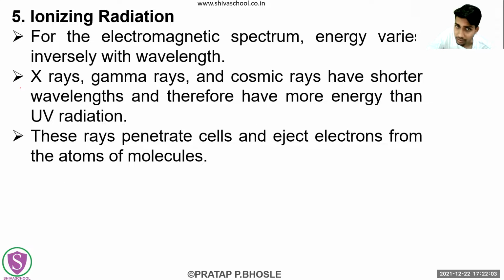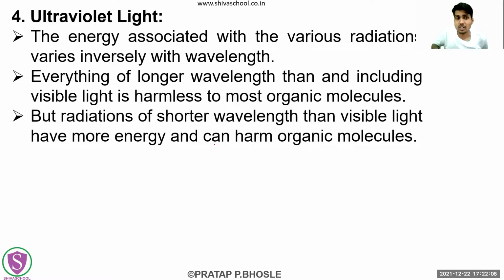the ionizing radiation. So, the energy associated with the light spectrum or radiations varies inversely with the wavelength. That means the lower the wavelength, the higher the energy.